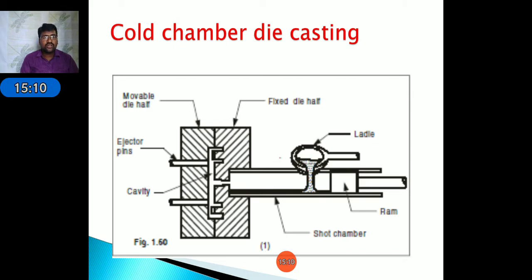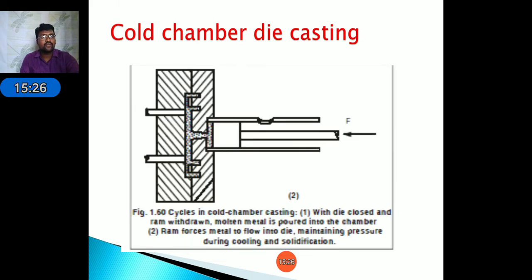In the process, first we pour the molten metal into the die by using the piston, which is known as the ram. Here, the two halves, fixed and movable, are closed. The gap is known as the mold cavity.